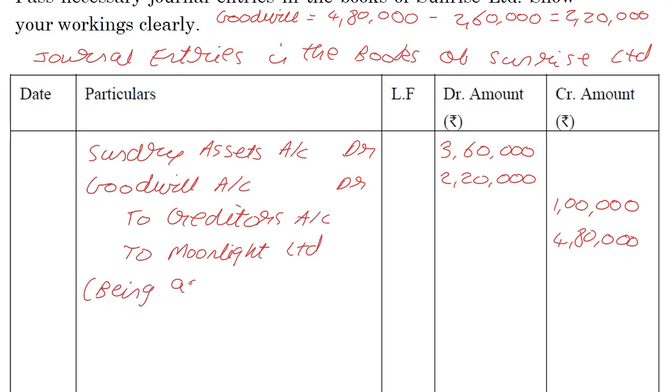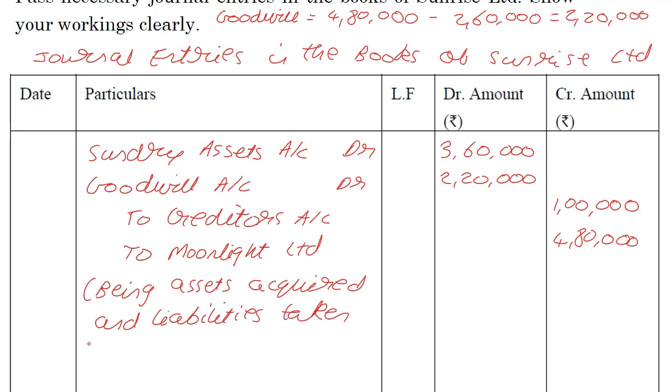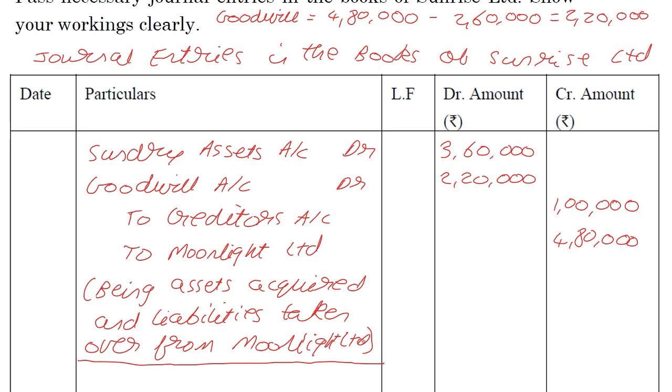Being assets acquired and liabilities taken over from Moonlight Limited. And we draw a line like this for neatness. It's expected that you should do it.